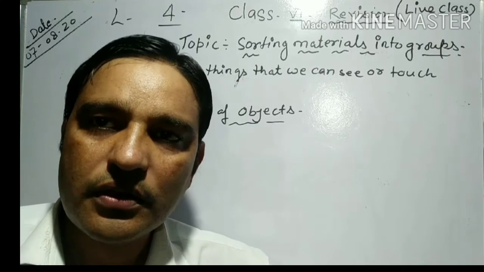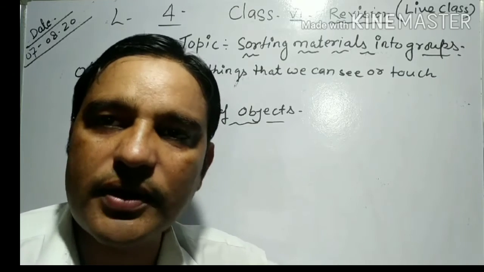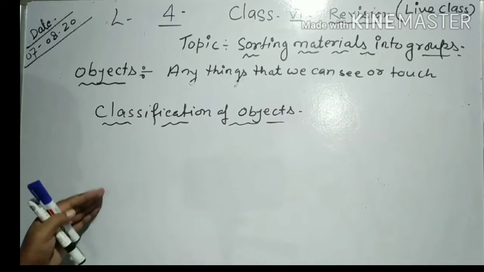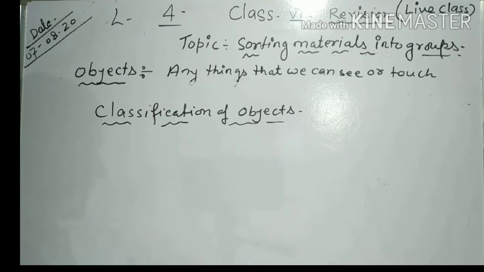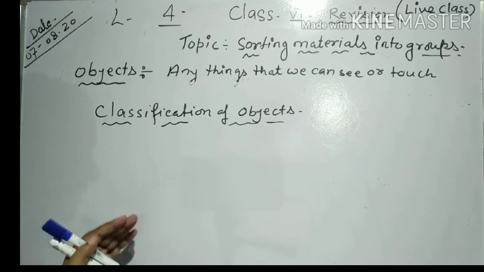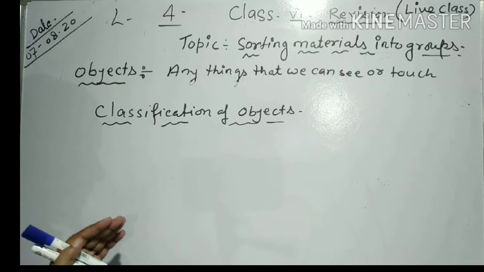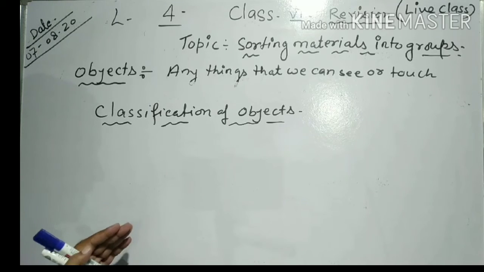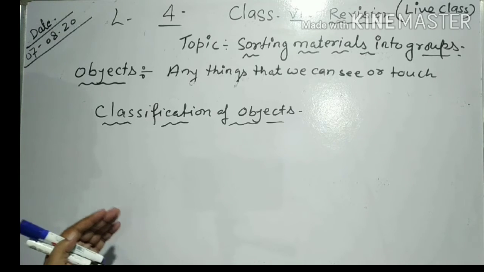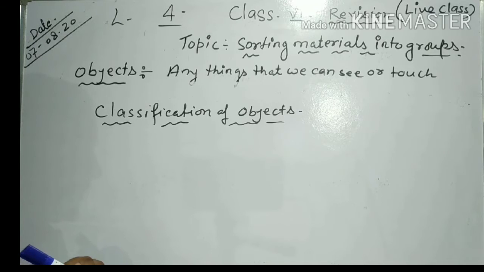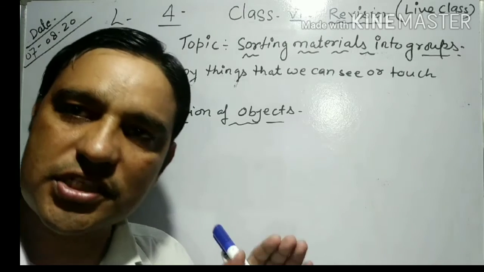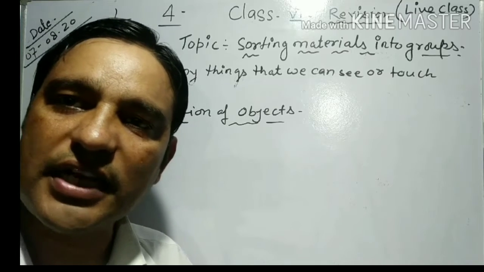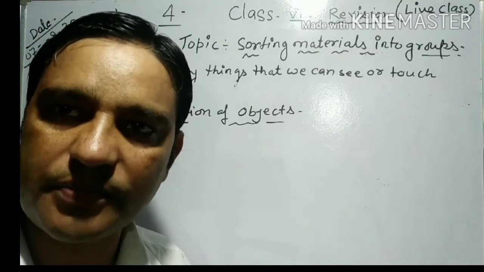Now we know one example, like a grocery shop has many things. Imagine if all the things were dumped together in one place, the shopkeeper would never be able to find the things that the buyer wants. Why? Because the things are not systematically arranged. That's why we need classification of objects.